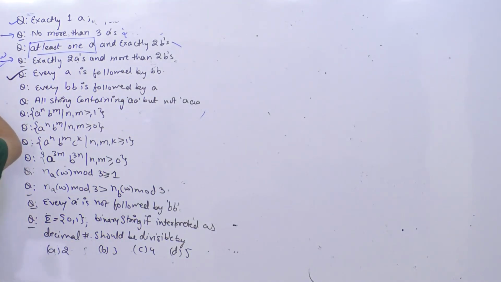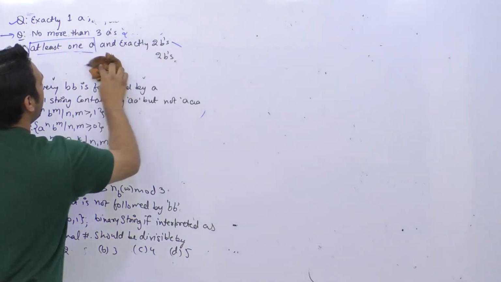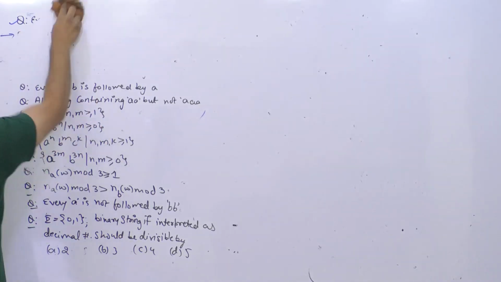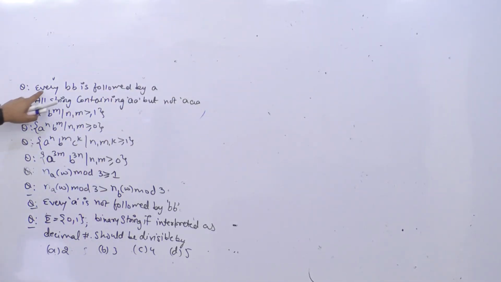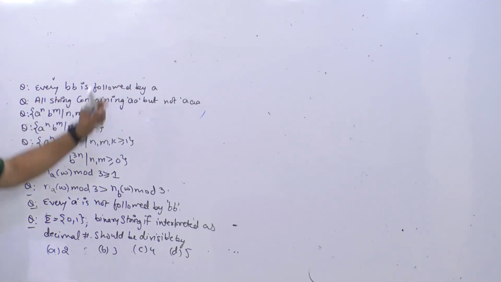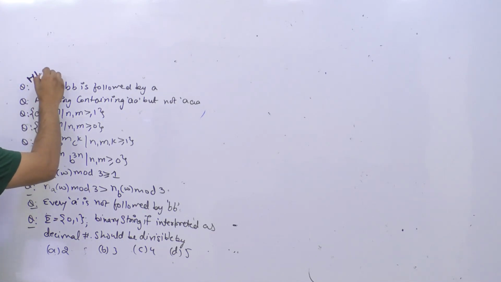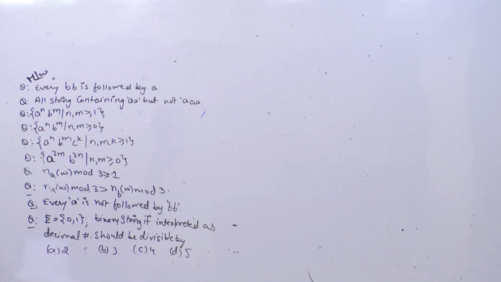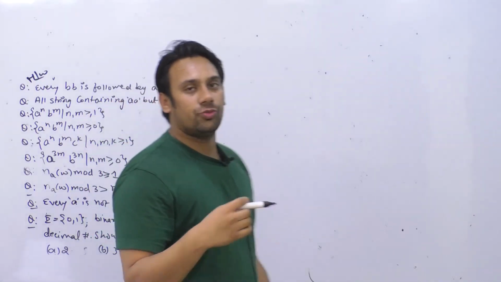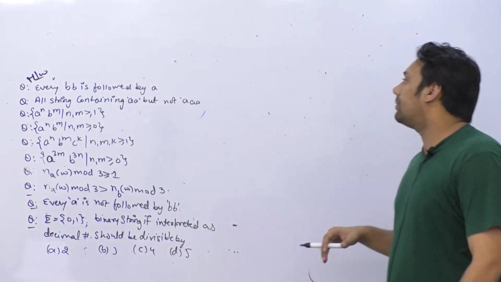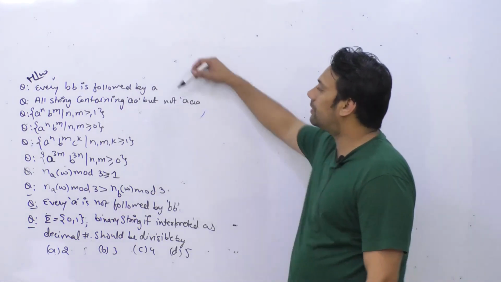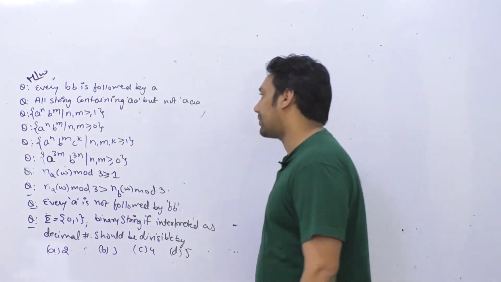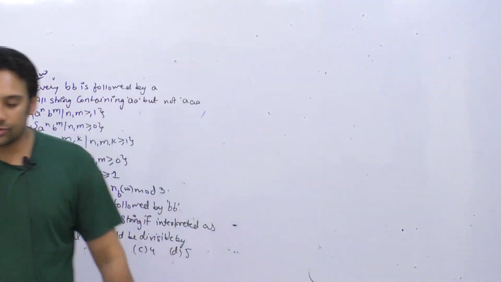So we have seen these problems till now. So I'm going to rub these problems. Now this problem is every BB is followed by a single A. Now this problem I'm not doing, I'm giving you this problem as homework because the similar problem we have already done. So the previous problem was every A should be followed by double B. Now this problem is every double B is followed by single A. So this problem I am giving as homework. If you have a doubt, please ask me and I can give you the solutions of this problem also.